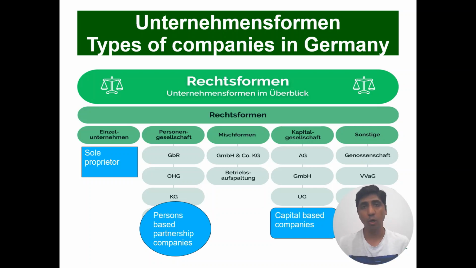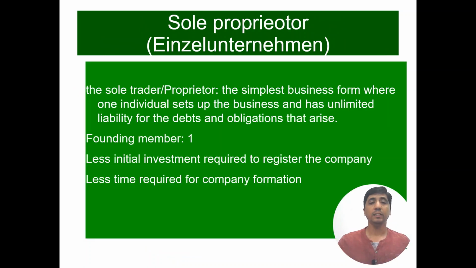How much does it cost? How long is the duration for the registration of this company? And what are the other disadvantages and advantages? So let's start with the sole proprietorship or Einzelunternehmen. The sole proprietorship is the simplest business form, where one individual sets up the business and has unlimited liability for the debts and obligations that arise.